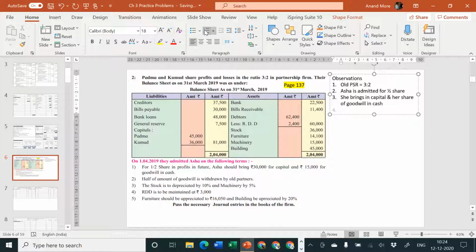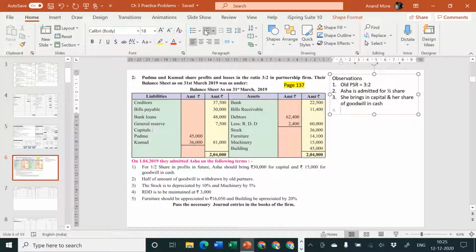In premium method there are basically two entries by default. First one, cash account debit to goodwill account. We are selling the goodwill to the new partner. We are giving the benefit of our goodwill which we have generated to the new partner. So we will charge for that. If our house is given to somebody else for using, we ask him to pay rent. If our car is given to somebody else for using, we ask them to pay for the same. Similarly, if somebody else is going to use our goodwill, he will have to pay for the same. So the new partner must pay for goodwill. So cash is coming in, goodwill is being given to that fellow.